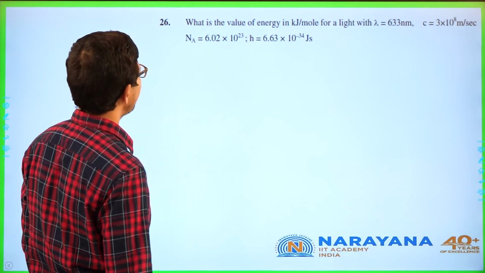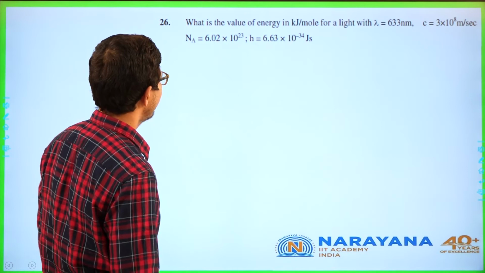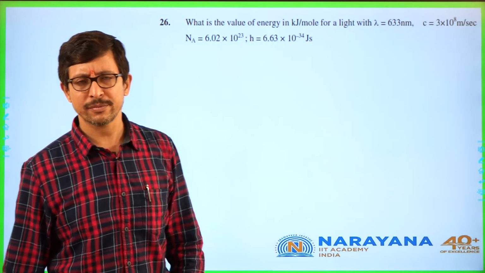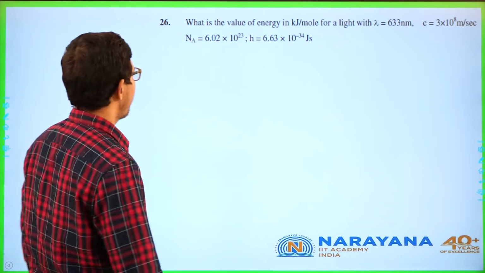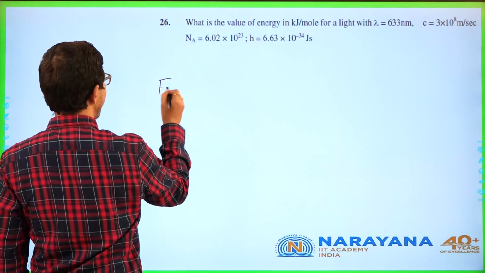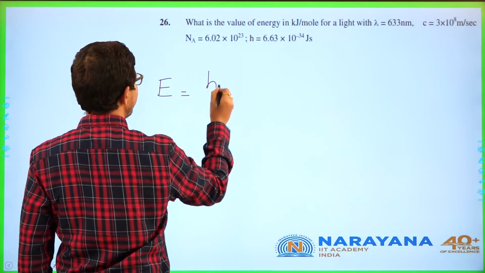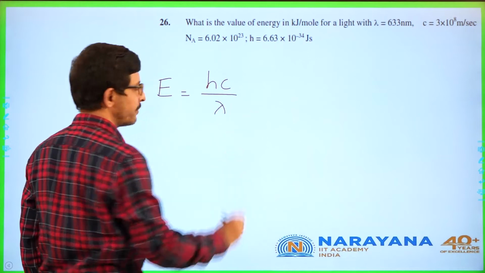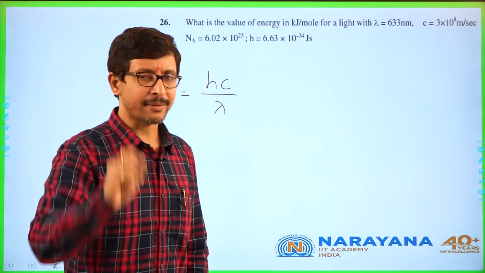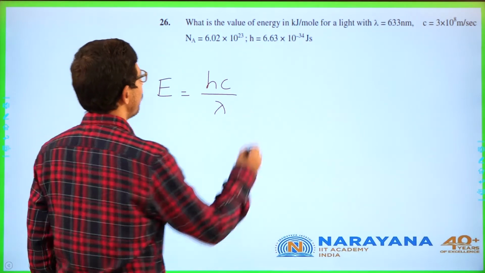They are asking you to calculate the energy in kilojoule per mole. Right. So the energy formula is hc by lambda. It is for one atom. Okay.